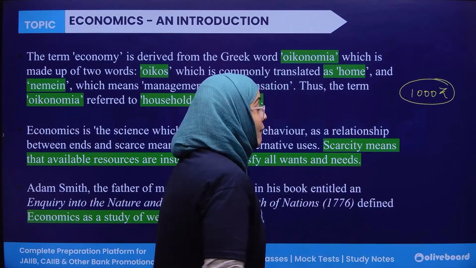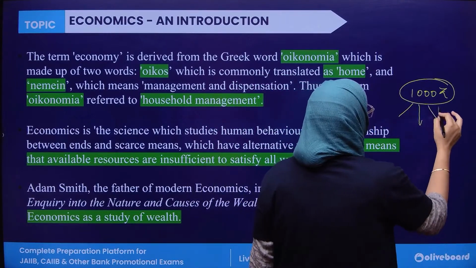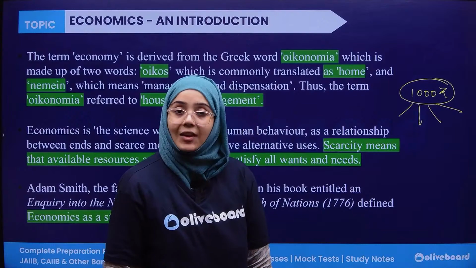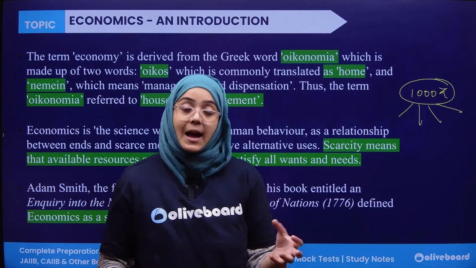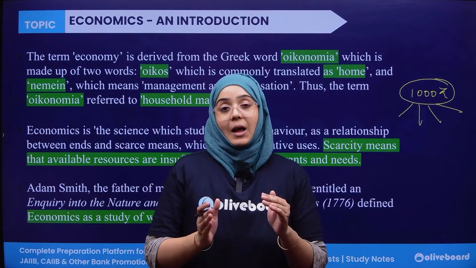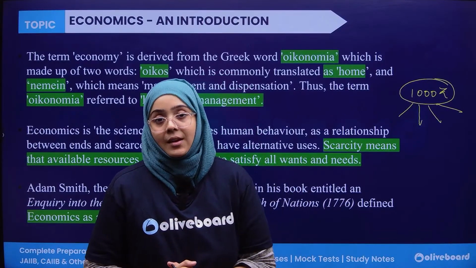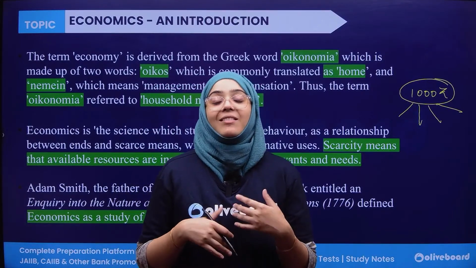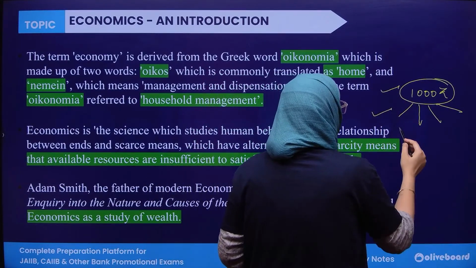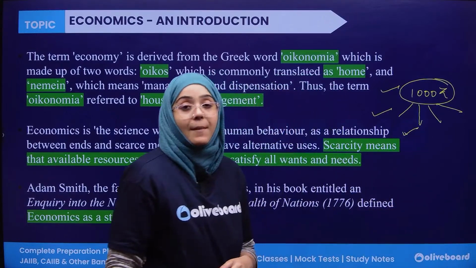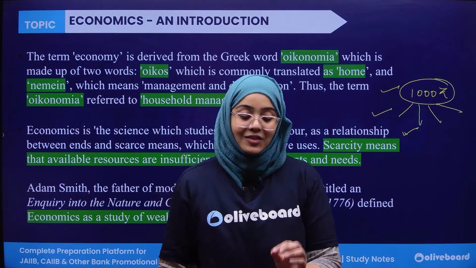So the first thing I have to do is distribute this 1000 rupees according to my needs and wants, meaning in which area I have to spend more. For example, I have to spend more on rent. So I have to allocate my limited money into different needs and wants. And then finally, I am spending my amount. So the whole process from distribution to finally spending this amount, the complete process is known as economics.